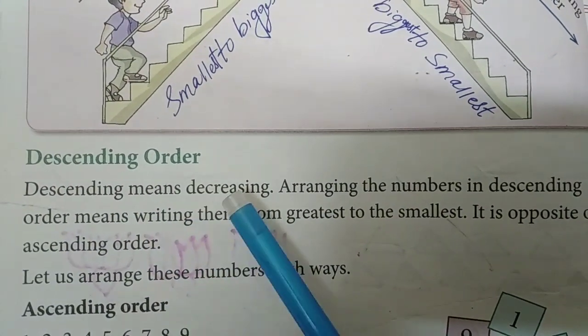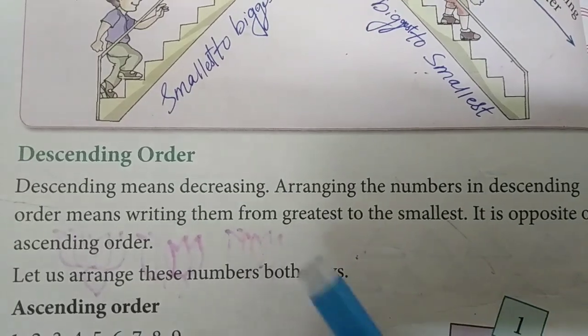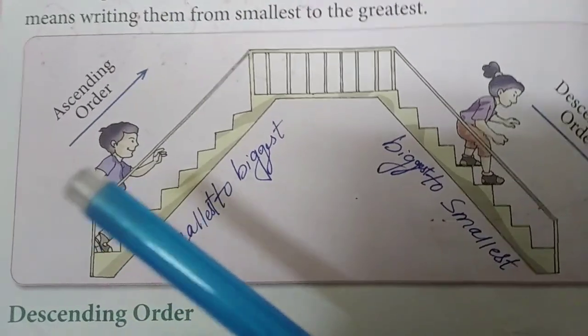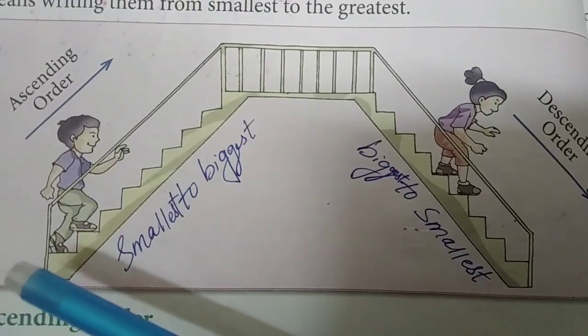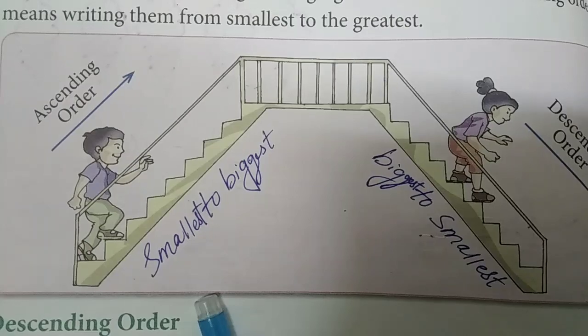Descending means decreasing, or arranging the numbers from greatest to the smallest. I'll tell you some examples. Don't worry about that. Now, you try to understand this picture. Are you able to see the picture here?